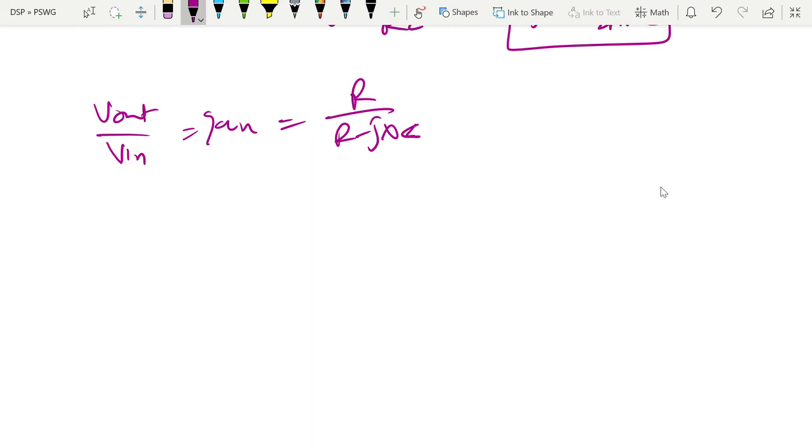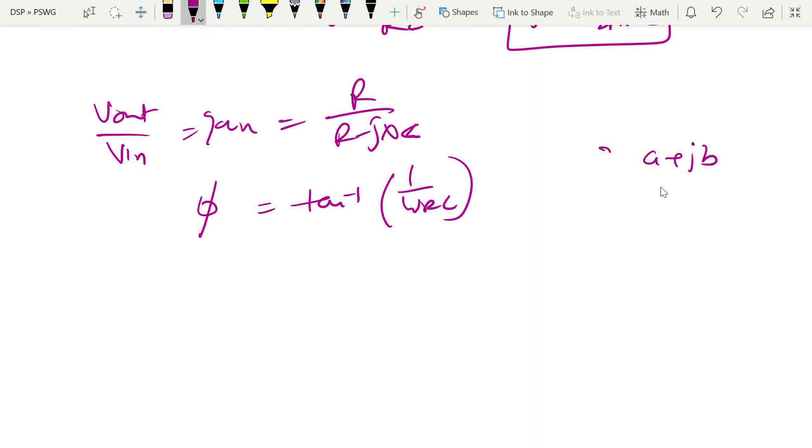First of all, we have to find the phase. What will be the phase of this V out by V in? In a complex number a plus jb, if we want to find the angle of this z, it will be tan inverse of b by a.